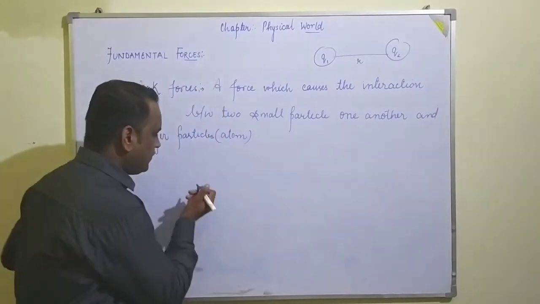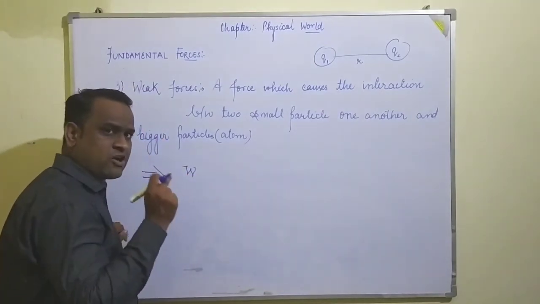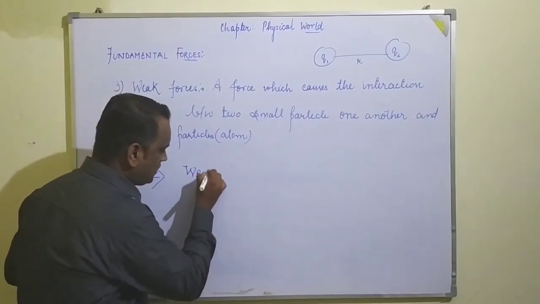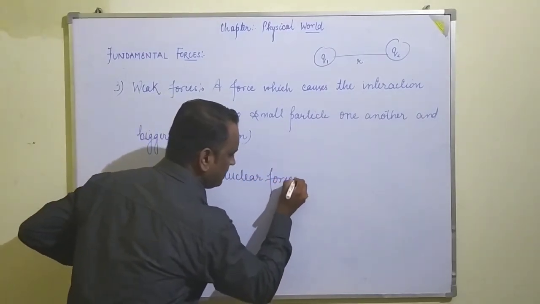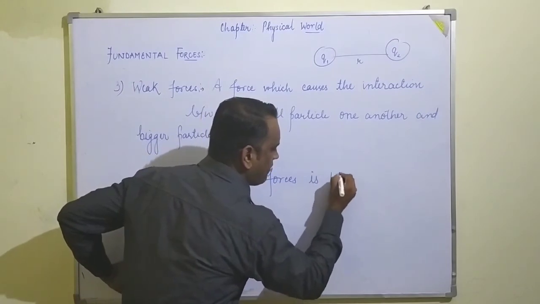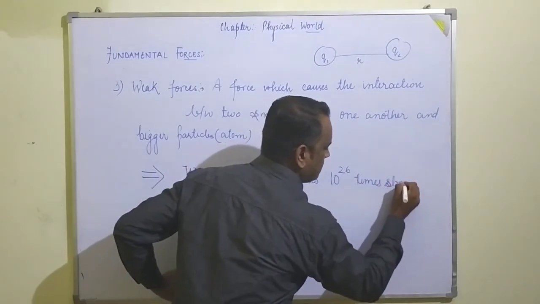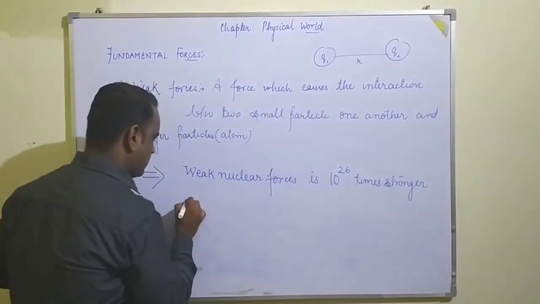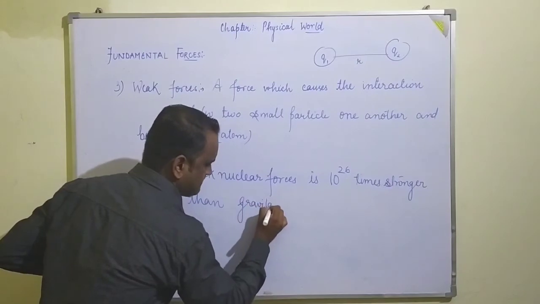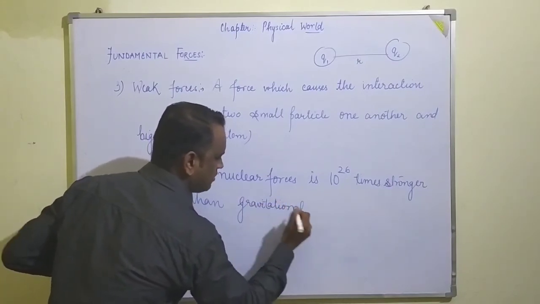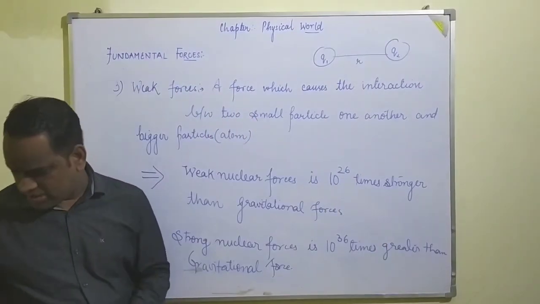And as we know about the weak nuclear forces, the thing which may strike in our mind every time is that the weak nuclear forces are 10 to the power 26 times stronger than gravitational forces. Greater than. Now we are moving toward the strong nuclear forces.